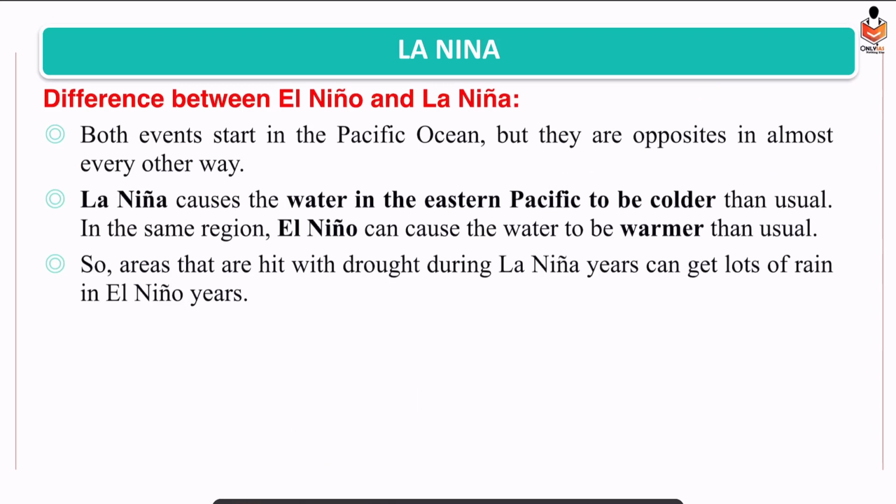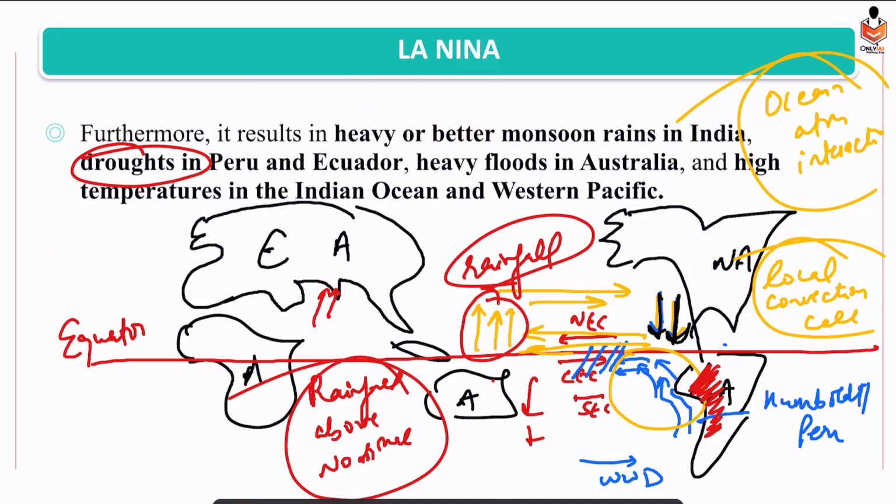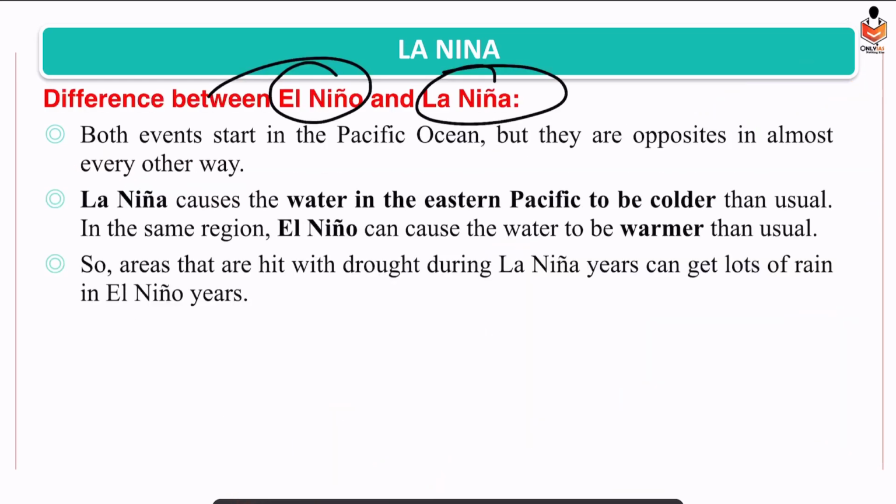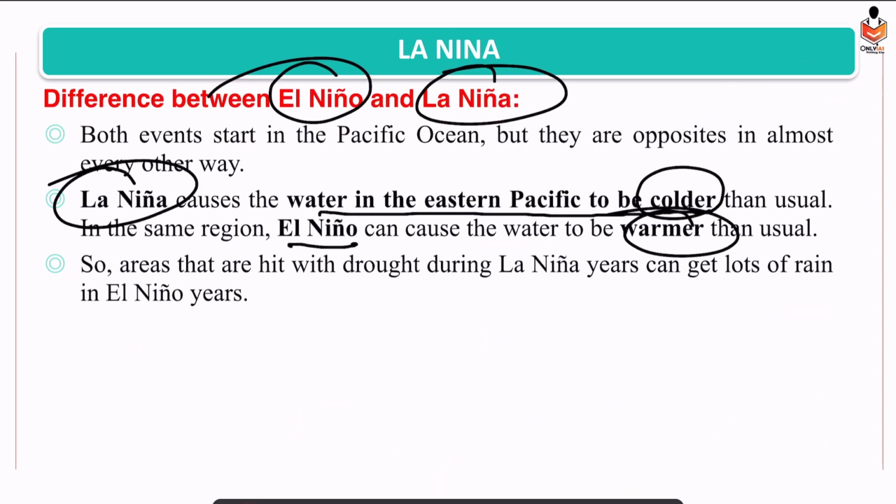Alright. So now what we need to remember is the difference between El Nino and La Nina. In case of La Nina, what was happening? In the eastern part of the Pacific Ocean, there was extension of the cold ocean current. But in case of El Nino, what is happening? The counter-equatorial current will enter into areas of the eastern part of the Pacific Ocean. So the area of cold water will decrease. So that is El Nino. So this thing you need to remember. In case of La Nina, water in the eastern Pacific would be colder. In El Nino, water would be warmer.